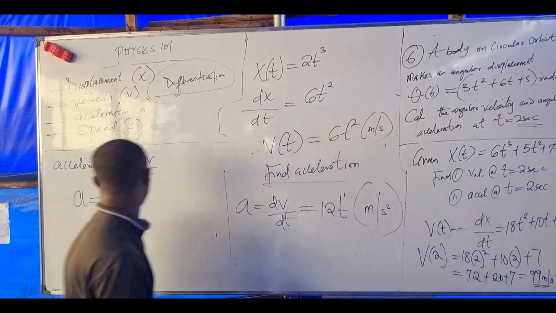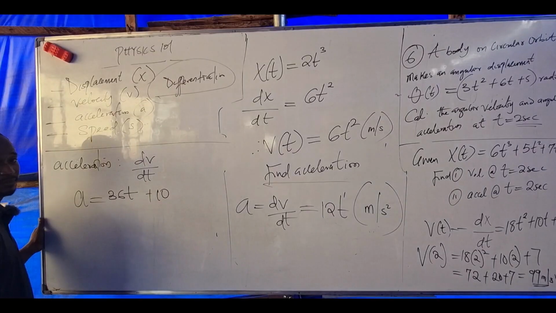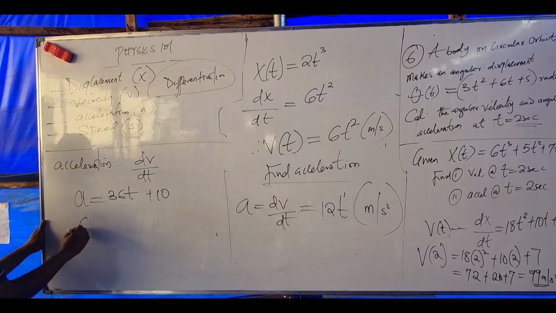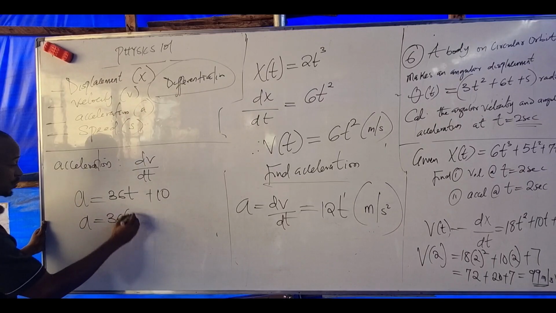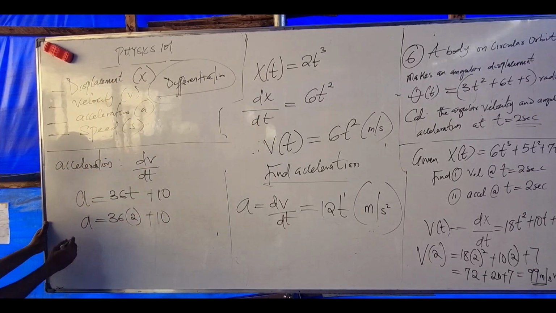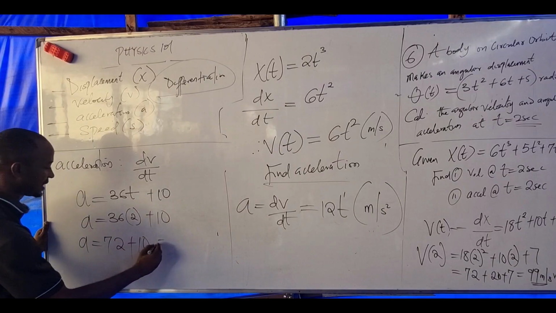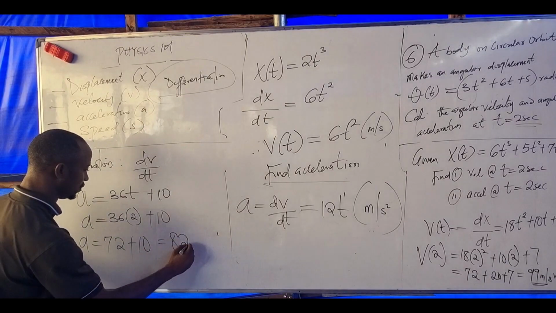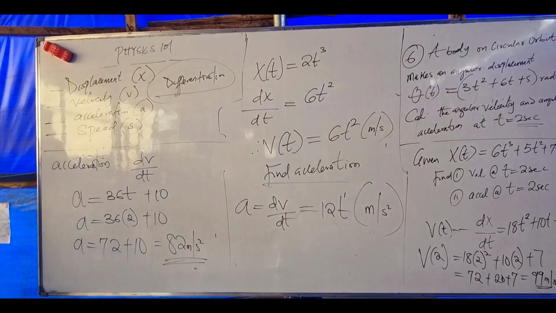So the result is plus 10. So a becomes 36 times t, which is 2, plus 10. 2 times 36 is 72, plus 10. The answer is 82 meters per second squared. Are you seeing how simple this is?